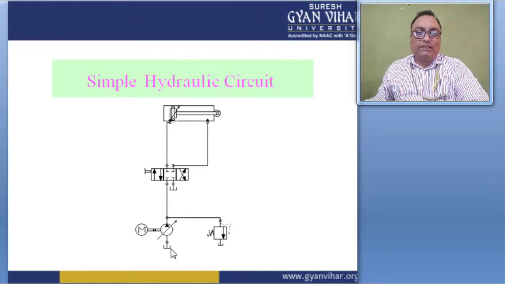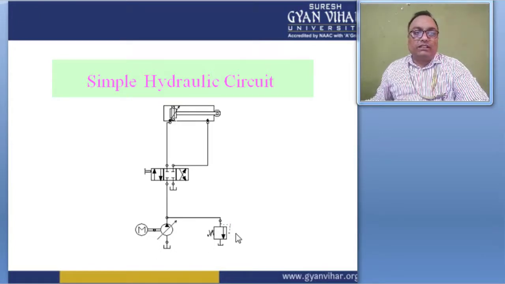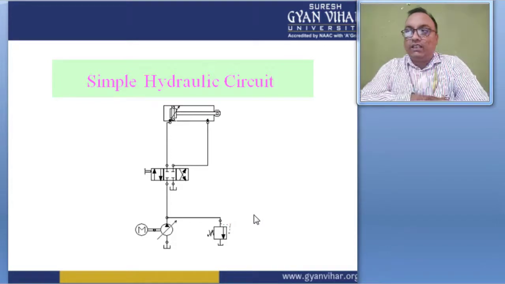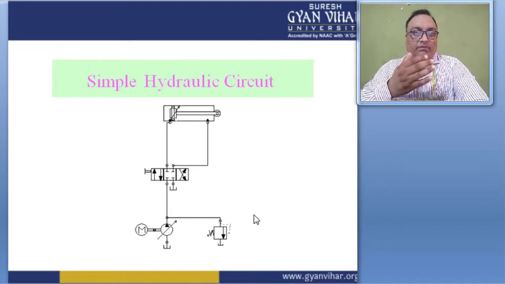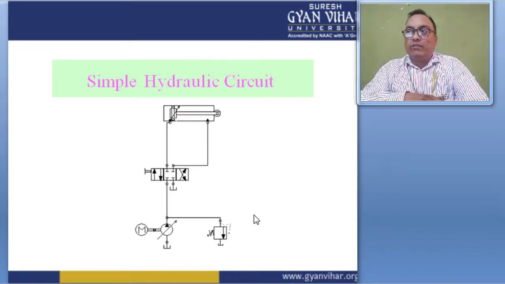And this side, this is the symbol of the reservoir, right? This is the symbol of the reservoir. So this symbol shows the simplest hydraulic system, consisting of a pair of different types of cylinders with movable pistons.